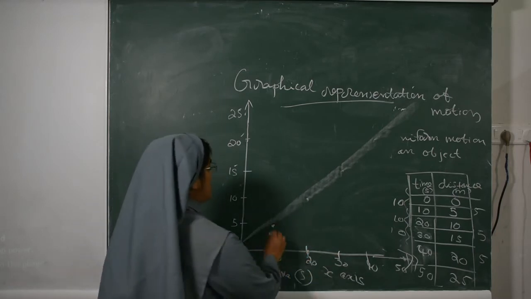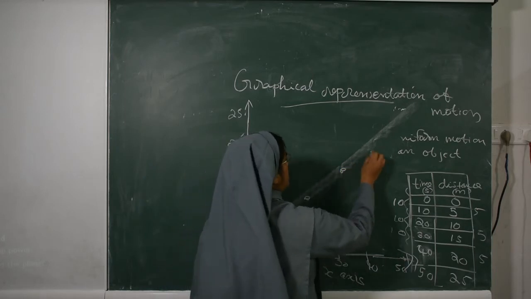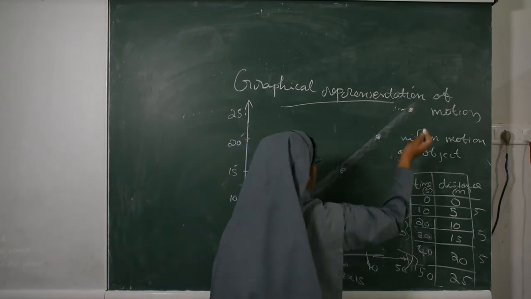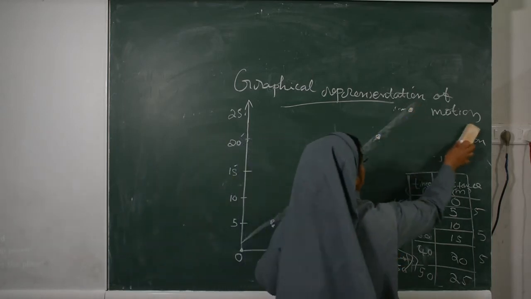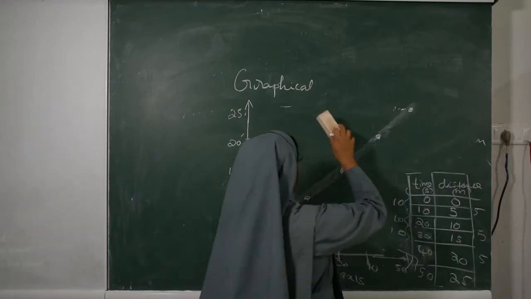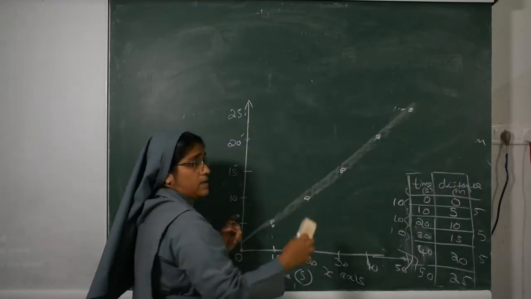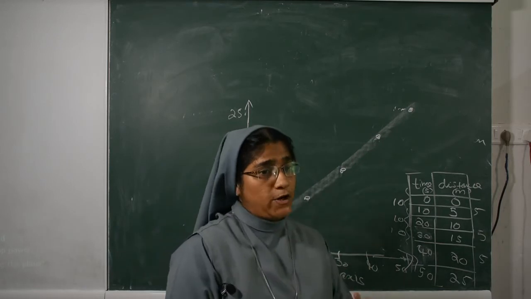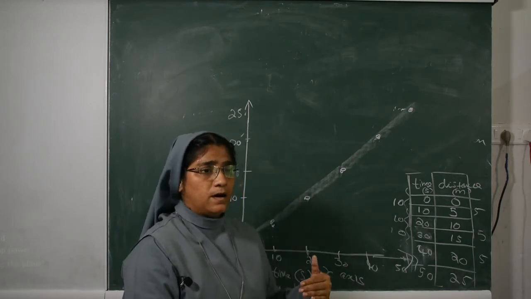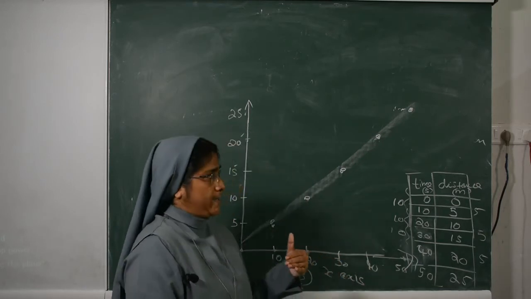So consider 2 points. The distance time graph helps to find out the speed of an object moving with a uniform speed.